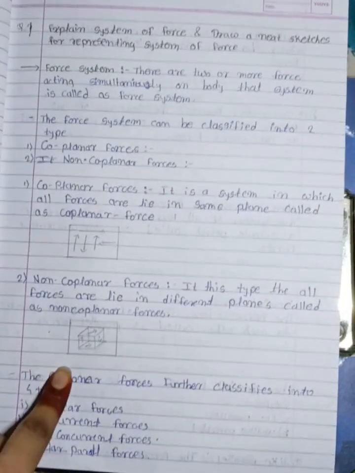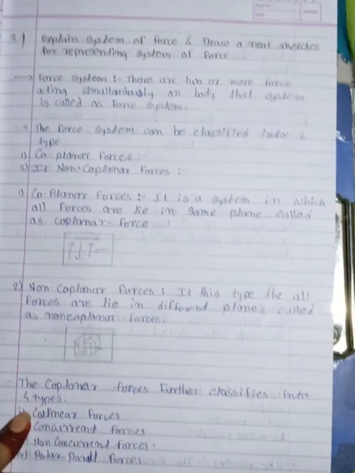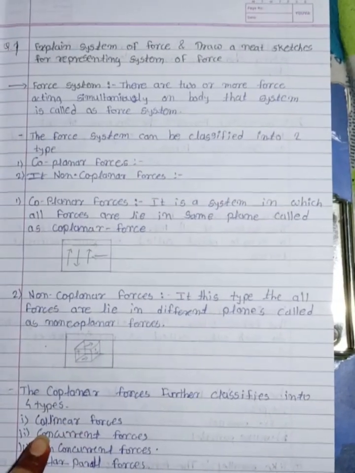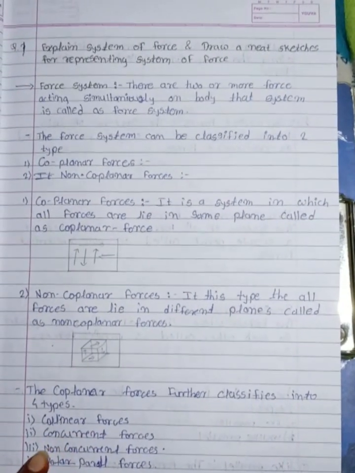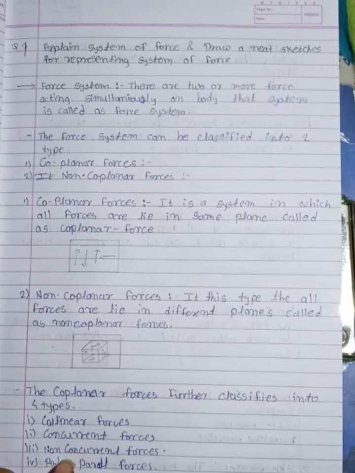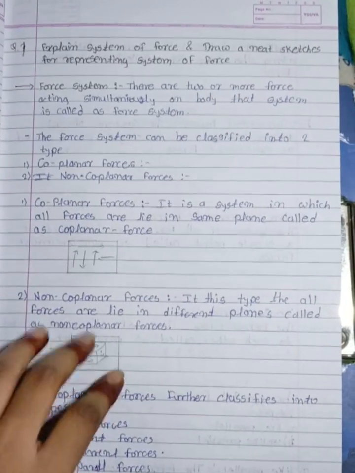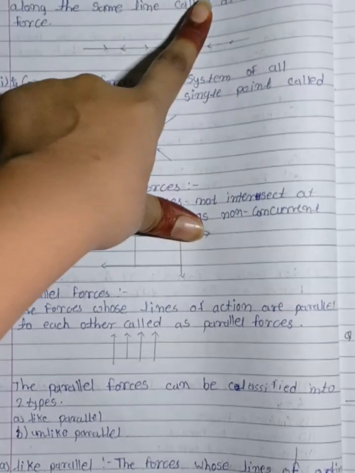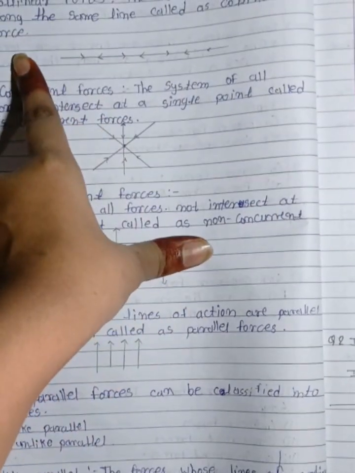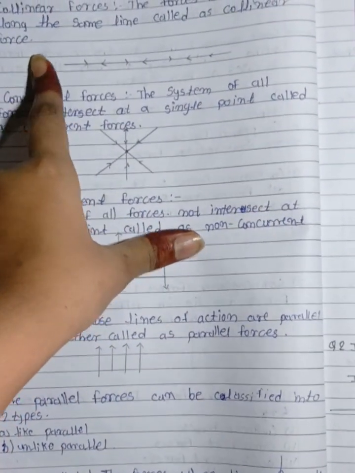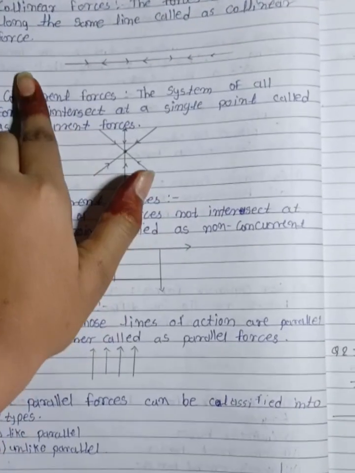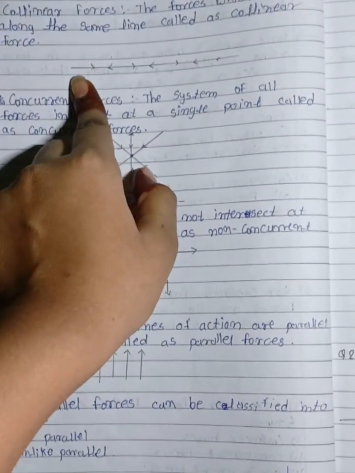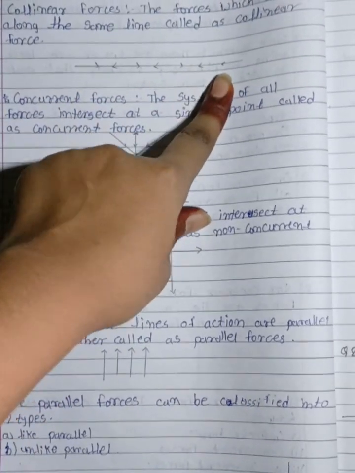So the coplanar force system is further classified into four types. First is a collinear force system. Second is a concurrent force system. Third is a non-concurrent force system, and fourth is a parallel force system. In a collinear force system, the forces which act along the same line are called a collinear force system, means all forces pass along the same line.